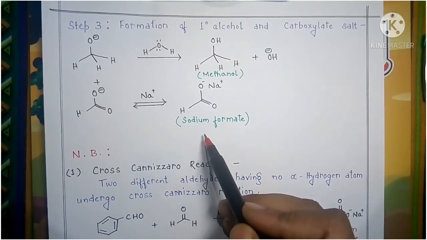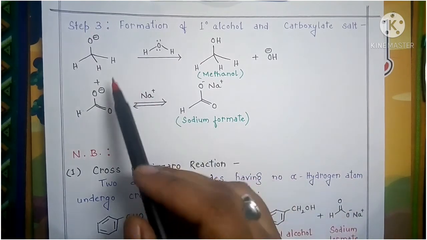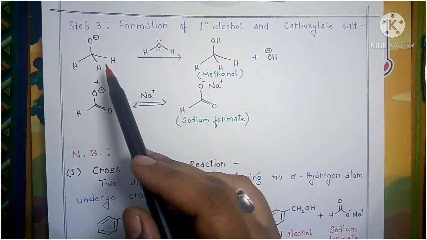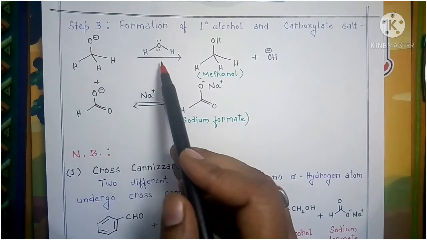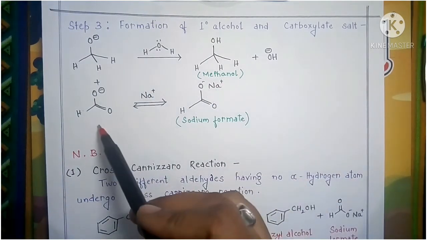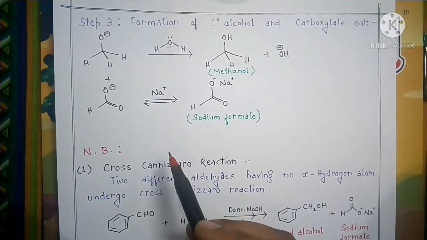Okay, now a question may arise in your mind: why only the methoxide ion will take the H plus ion and give you methanol? Why not the carboxylate ion?